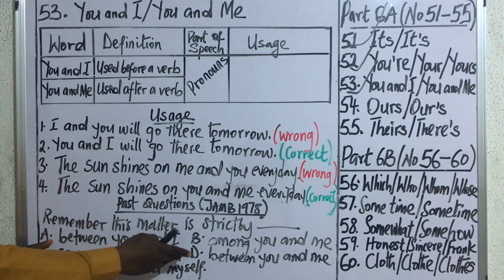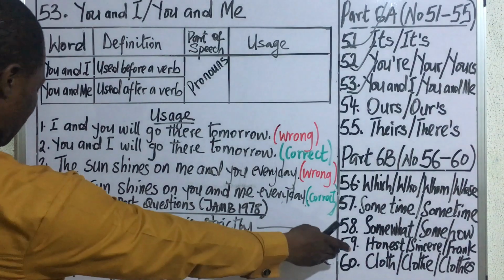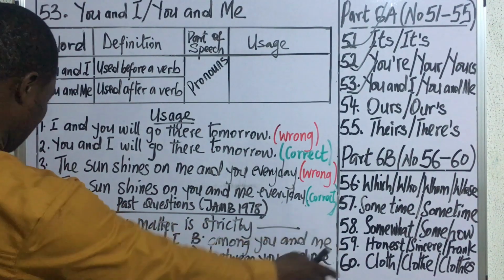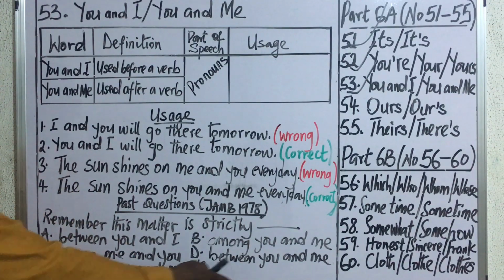A, between you and I. B, among you and me. C, among me and you. D, between you and me. E, between you and myself.